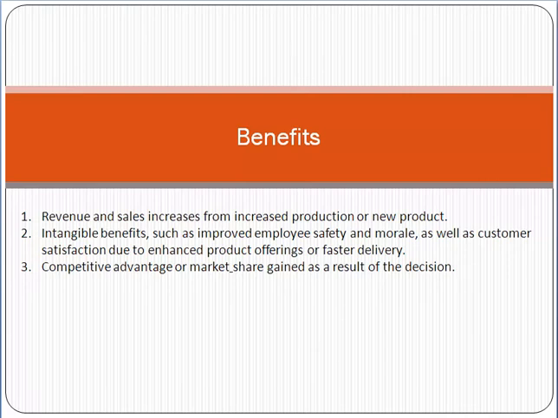Benefit means the benefits in financial terms, like revenue, and intangible benefits, like the morale of your team will increase, your customer satisfaction will increase, or you gain advantage on your competitor. All these are the types of benefits.